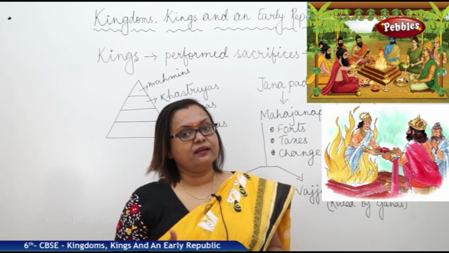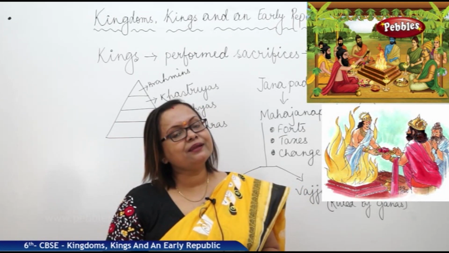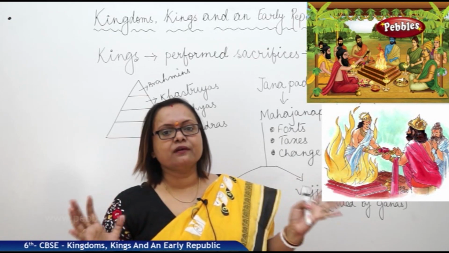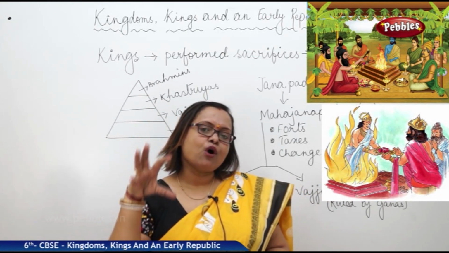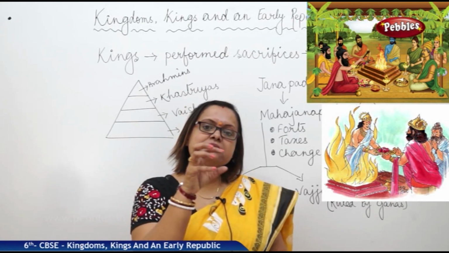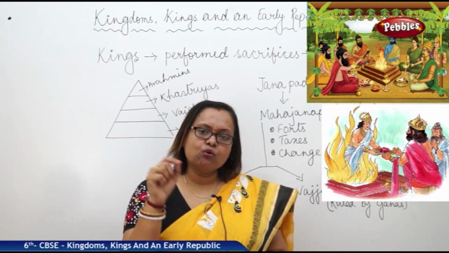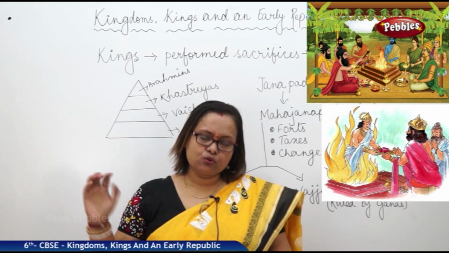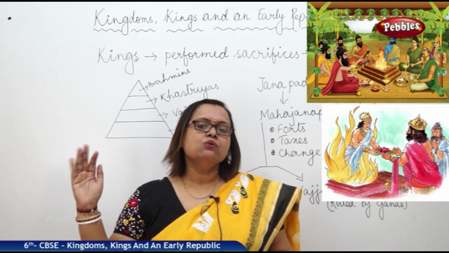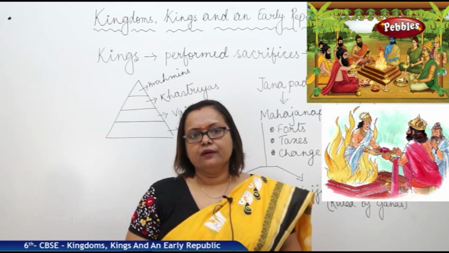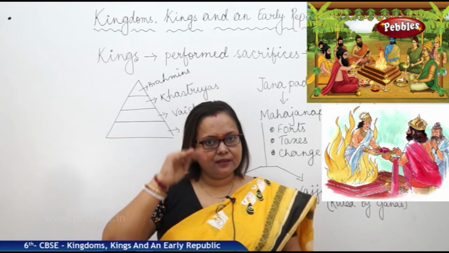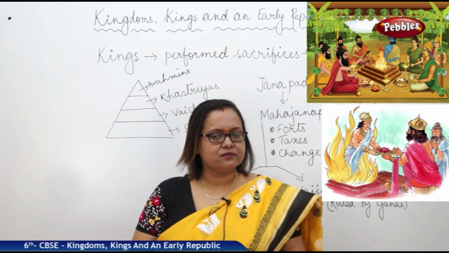Sometimes, when they started getting their kings, the king was chosen from their own tribe, the leader of the tribe. A small tribal group would select their own ruler, a particular person who could control the tribe, who could take decisions, who could protect the tribe. Now from here the kings started spreading their territory.